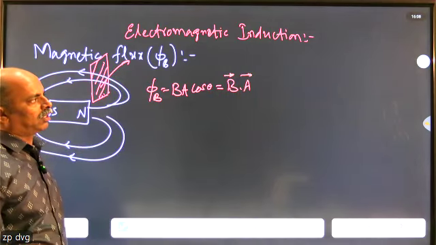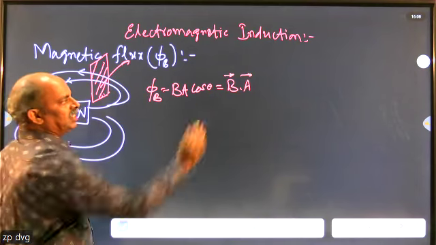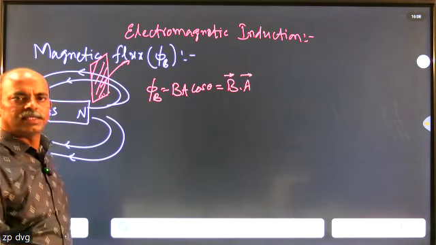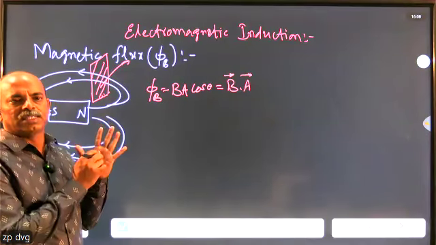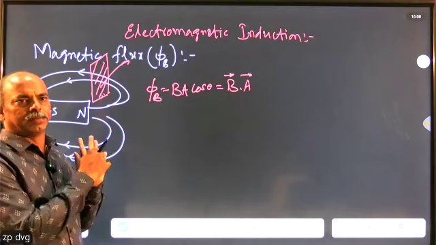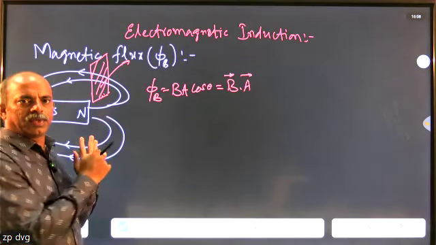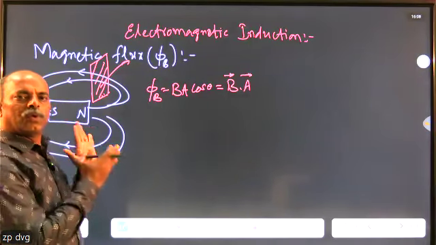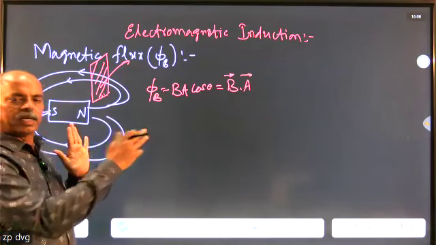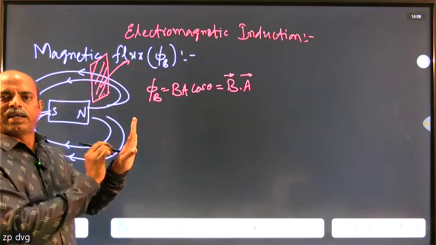So product, that is a scalar product between the two vectors. B is the magnetic field, A is the area vector. The area vector is always normal to the surface, irrespective of orientation. Whatever may be the orientation of the surface, the direction of A is always perpendicular to the surface. That is the direction of A. If you consider this surface, then this will be the direction for A. If you consider this surface, then this will be the direction of A.